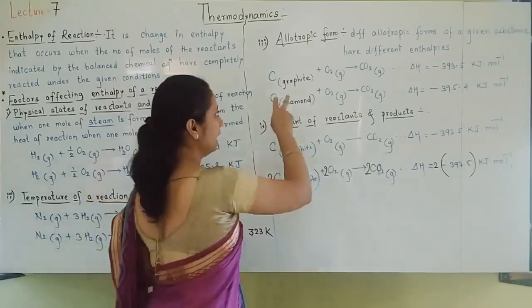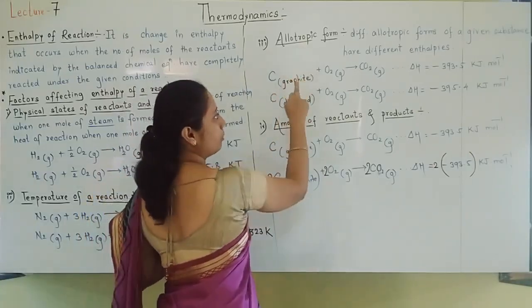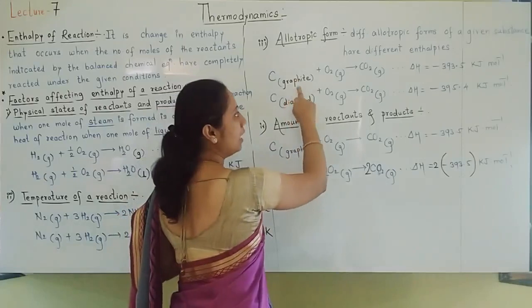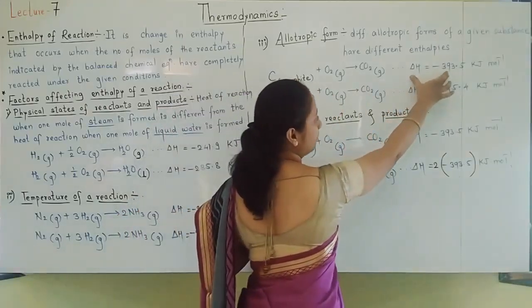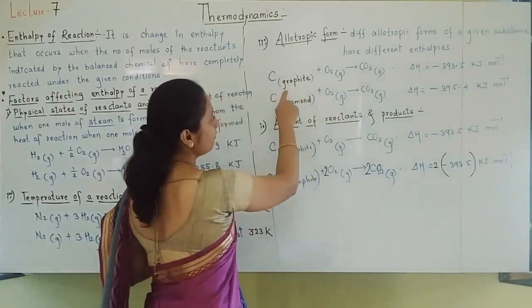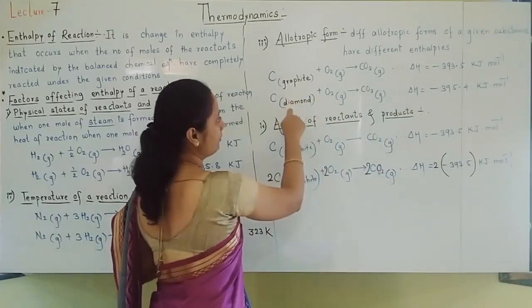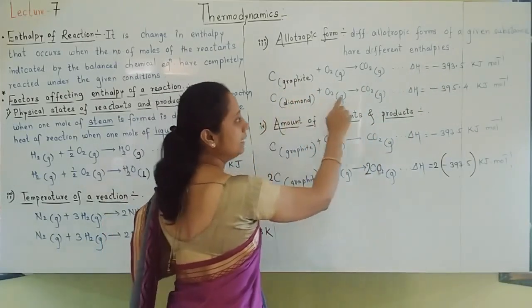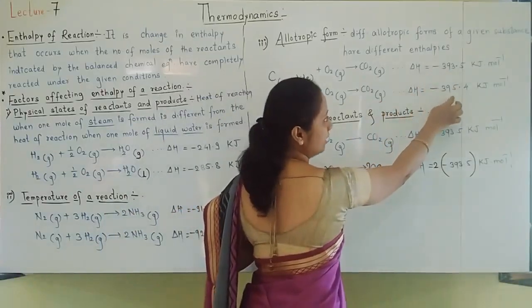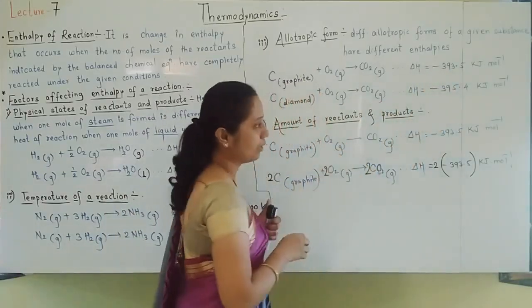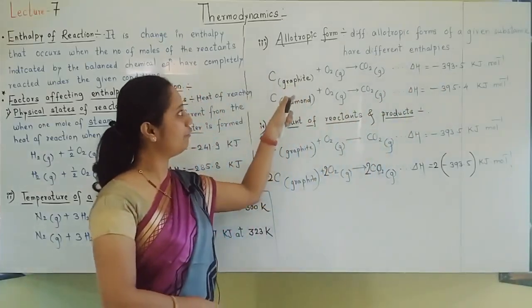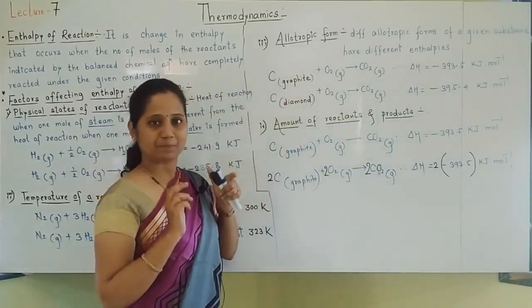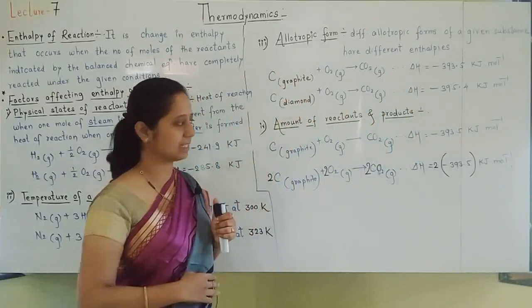If carbon in the allotropic form of graphite undergoes combustion, then this much amount of enthalpy is released. But if diamond burns, another allotropic form of carbon, then the enthalpy number is different. So enthalpy changes when allotropic form changes. Factor understood? Very simple factors are there.